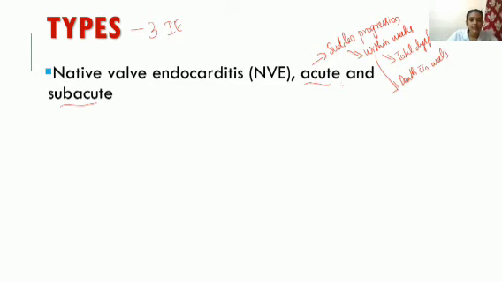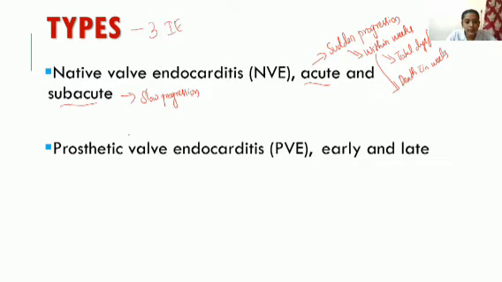So the progression will be sudden, and proper treatment must be given. Otherwise, even death can happen very fast, within weeks. Then in subacute, there will be slow progression, so that we will get some time for the treatment. And it should also be treated properly.